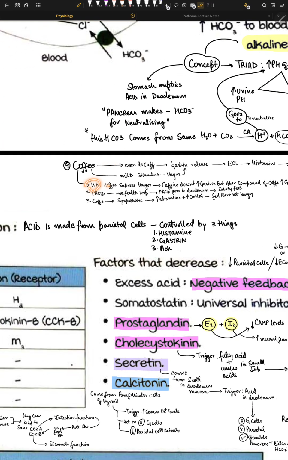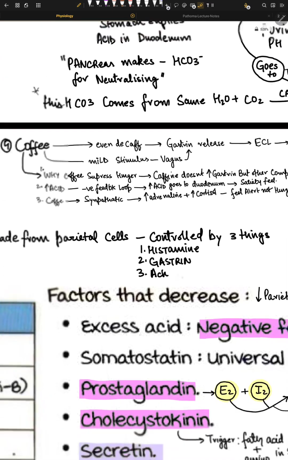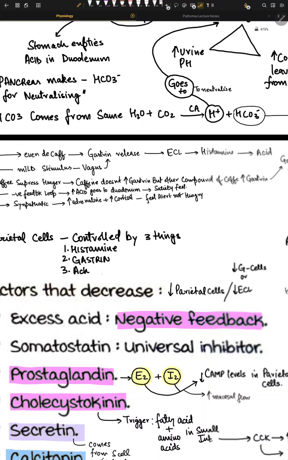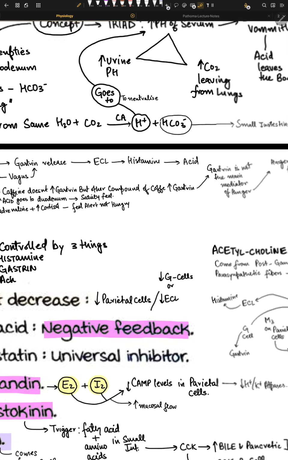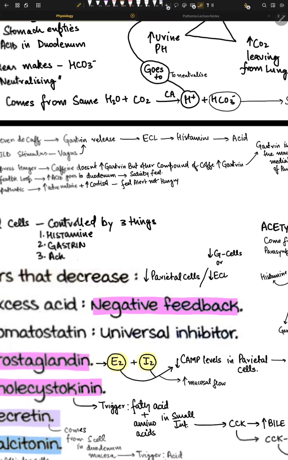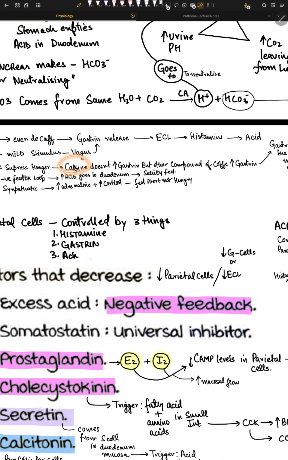First, okay, why does coffee suppress hunger? I mean, these are just my notes, why I'm thinking, I mean, why does it even happen? So what happens is that caffeine does not increase gastrin. Gastrin is the number one hormone for your, this thing called, okay, let's talk about it. Caffeine does not increase gastrin, but other compounds in coffee increase gastrin.